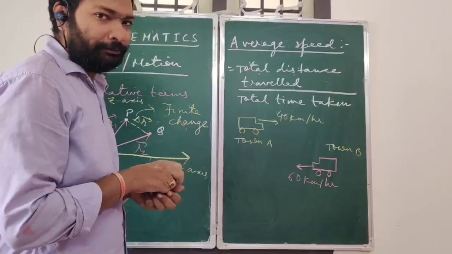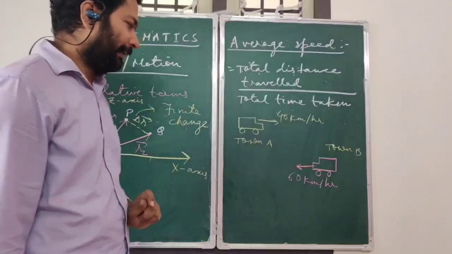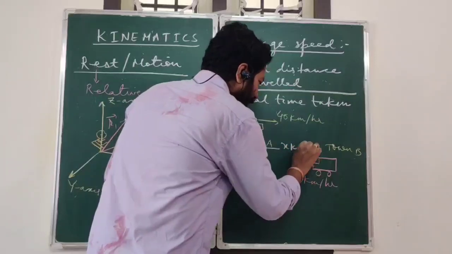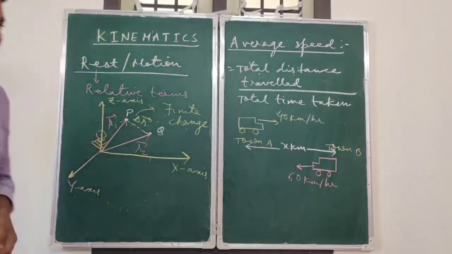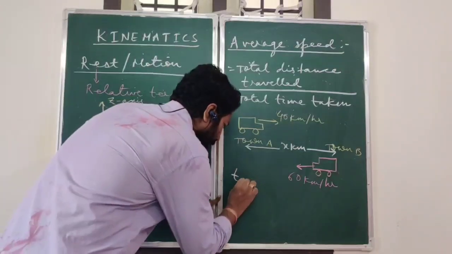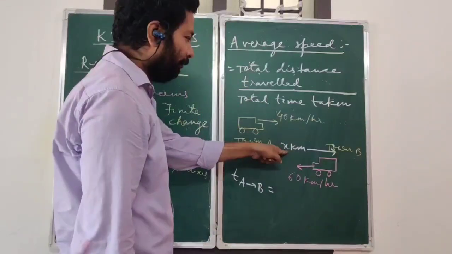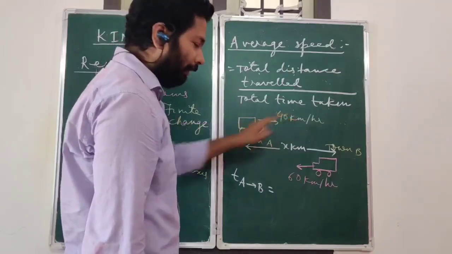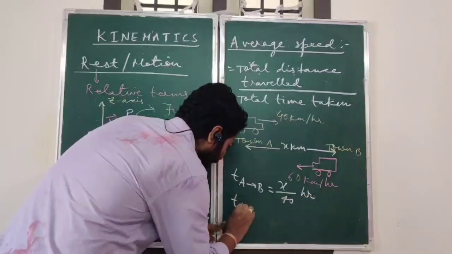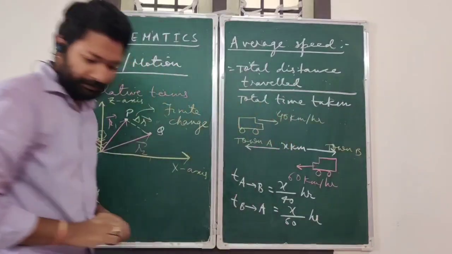Then how do we find it out? So remember, average speed is total distance travelled by total time taken. So let us try to do it. For that, you can assume the distance between town A and town B to be equal to x kilometer. So what will be the time taken to go from A to B? It will be distance by speed. What is distance? We have assumed x kilometer, and here it is 40 km per hour. So it will become x by 40 hours. What about time taken to go from B to A? Similarly, it will become x by 60 hours.